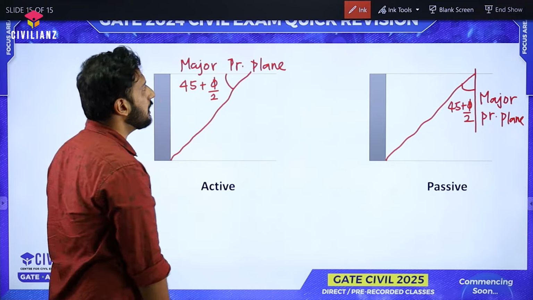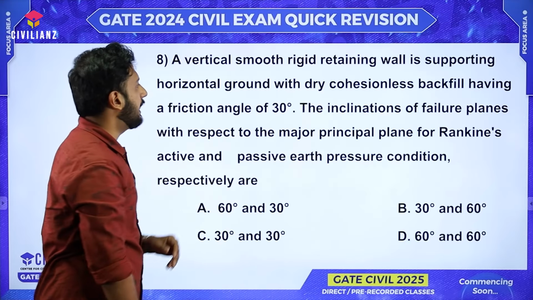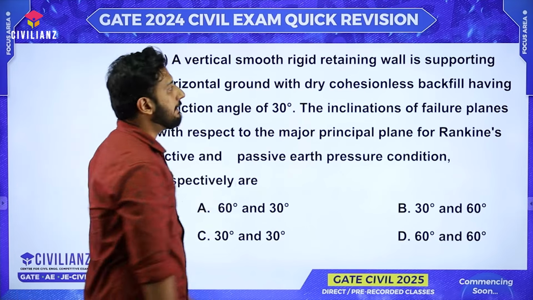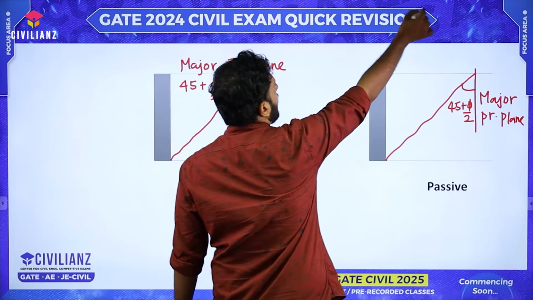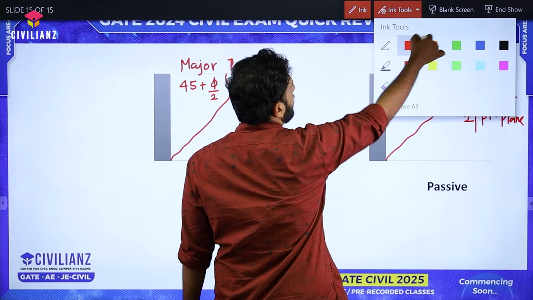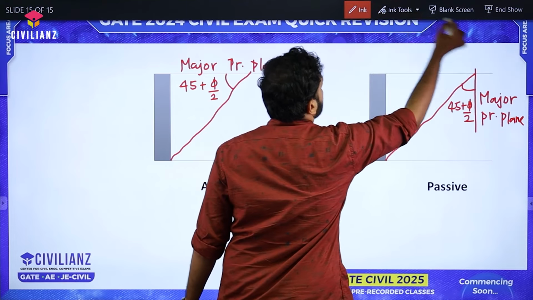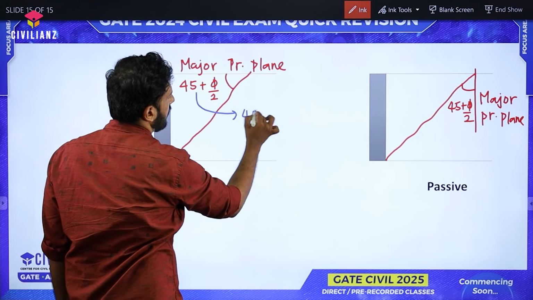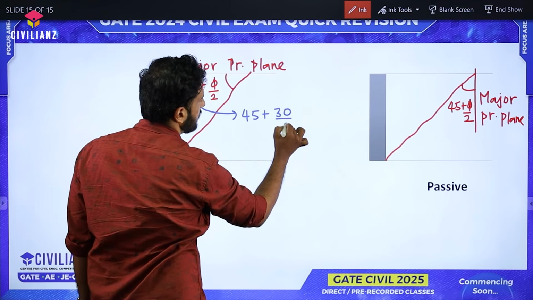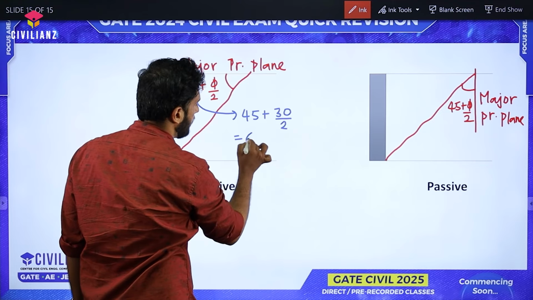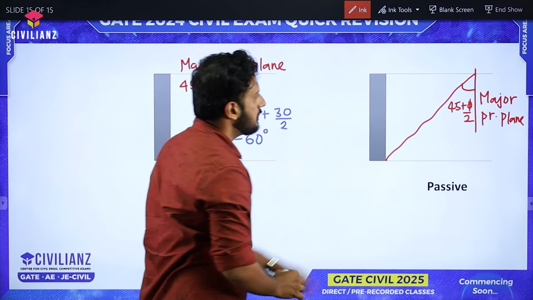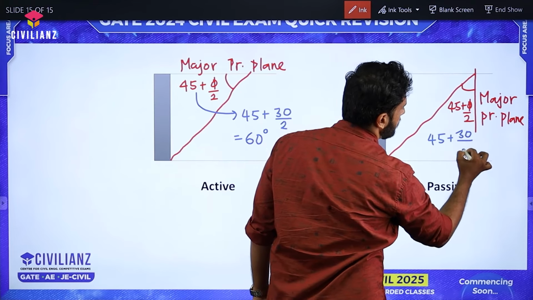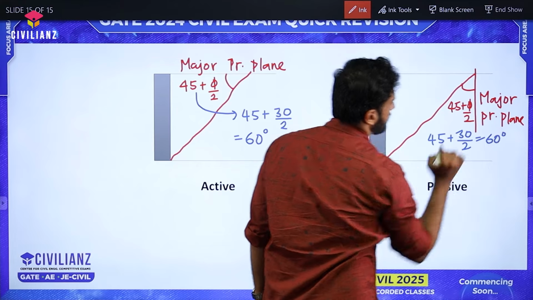That's it. So here in the question, the value given for phi, the angle of internal friction, is 30 degree, right? So if the phi value is 30 degree, this value is going to be how much? 45 plus 30 by 2, which is nothing but 15, so totally it's going to be 60 degree. Similarly, this one is also 45 plus 30 by 2. This is also going to be 60 degree.